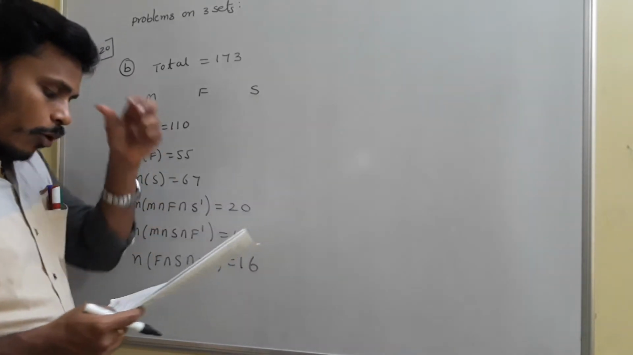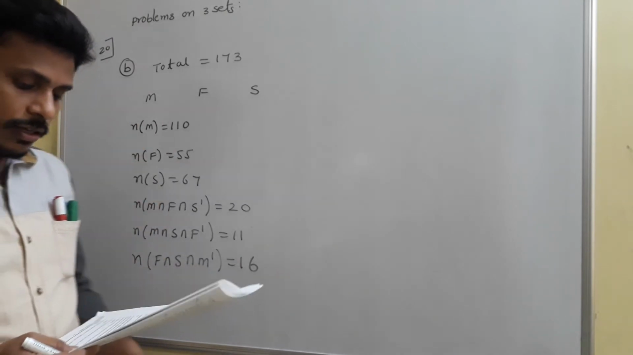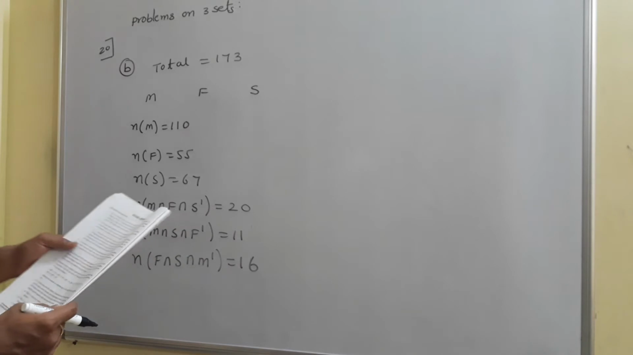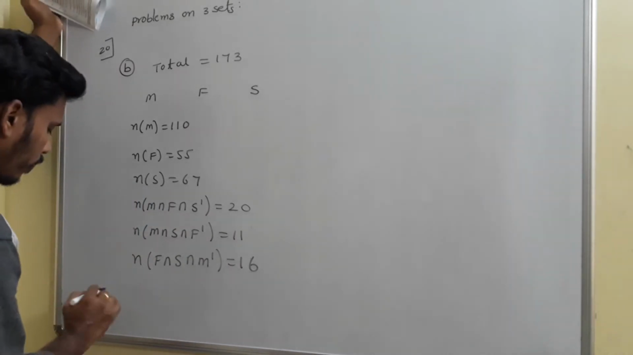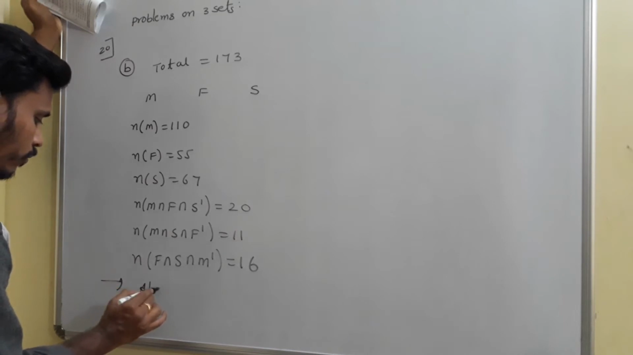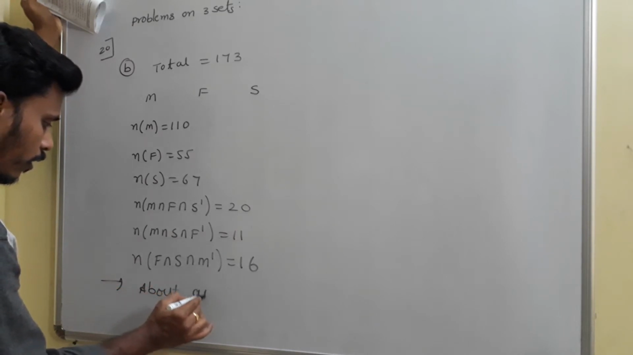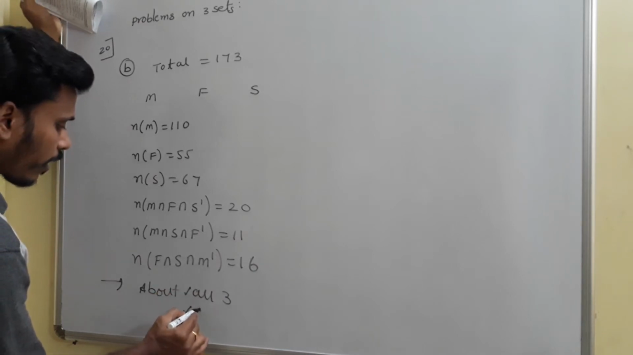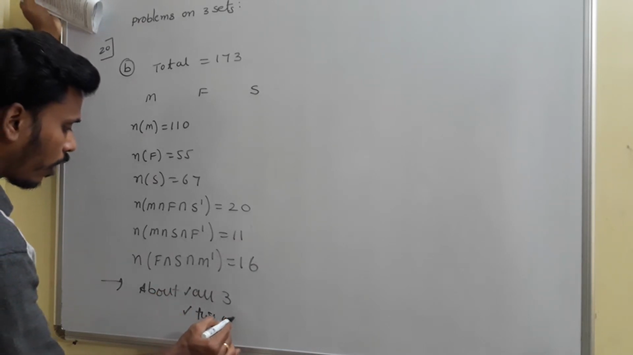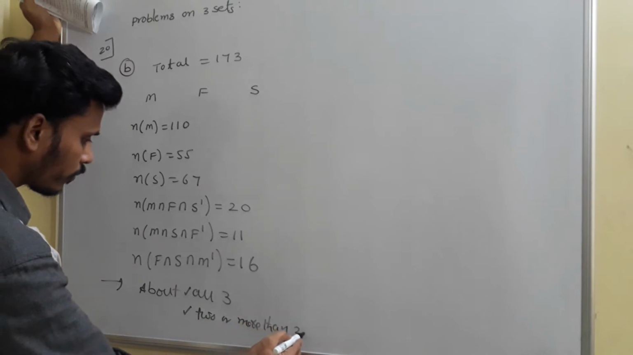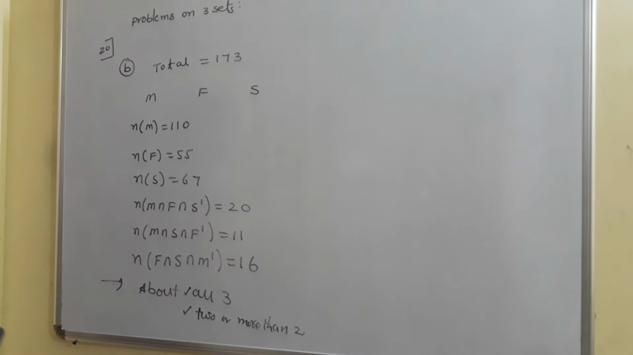And determine the number of complaints about all the 3, and about 2 or more than 2. Okay, we need to find out the number of complaints about all 3, that's the one part, and the other part, complaints about 2 or more than 2. For these 2 questions we need to answer. Okay, just have a look at the problem once.